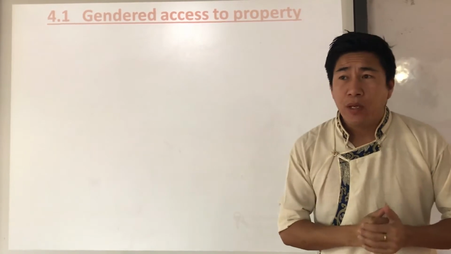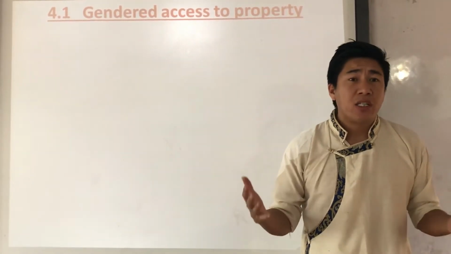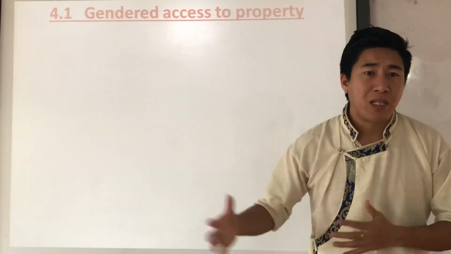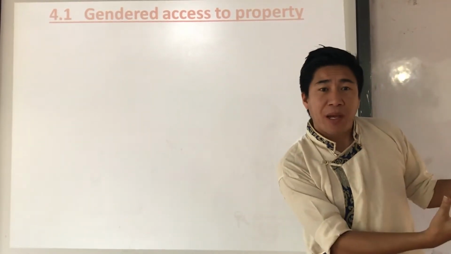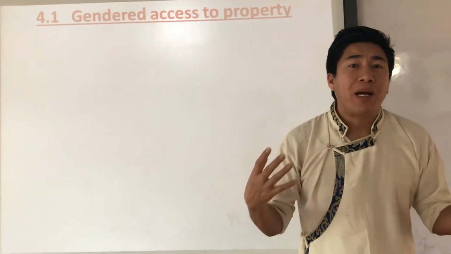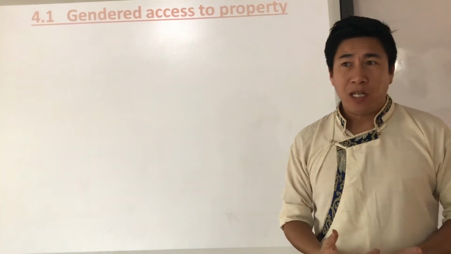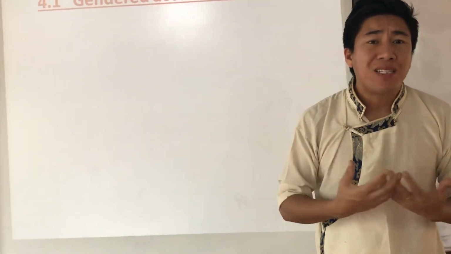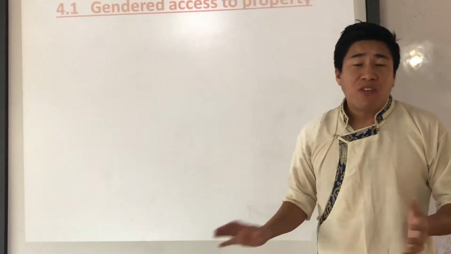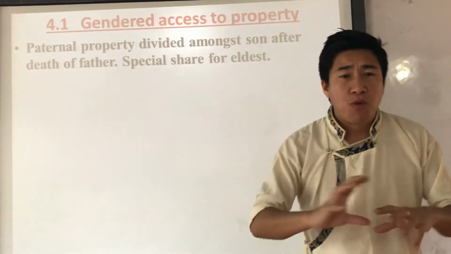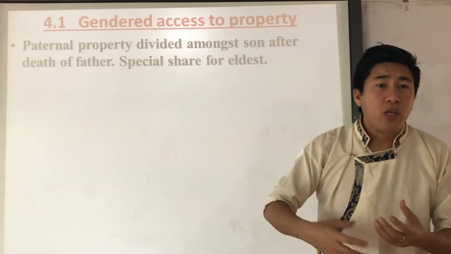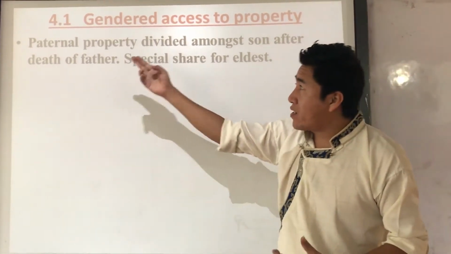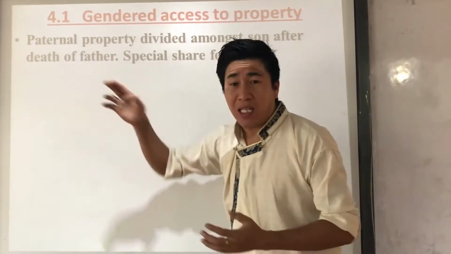Now the first, gender and access to property. If you remember, ancient Indian society was a male dominant society. We call it a patriarchal society, in which the head of the family, everything is owned by the male. The Manusmriti, the Dharmashastra and Dharmasutra, these Brahmanical texts, mention that if the father died, his property was to be divided among his sons. This is paternal property, descending from the father.